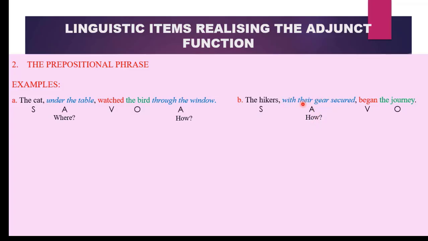It is a prepositional phrase because it begins with a preposition. So prepositional phrases can perform the role of an adjunct when they give us information about where, how, and even when an action occurs. Began is our verb here, and the journey becomes our object because it suffers from the action began. In this sentence, in the morning becomes our adjunct because this prepositional phrase is giving us information about when. She is our subject, jogs our verb. Where does she jog? Around the park. So this provides us information about where the action takes place. It is a prepositional phrase which functions as an adjunct.